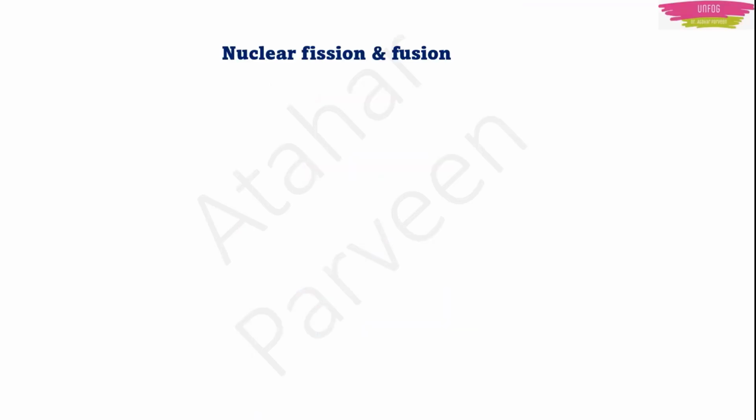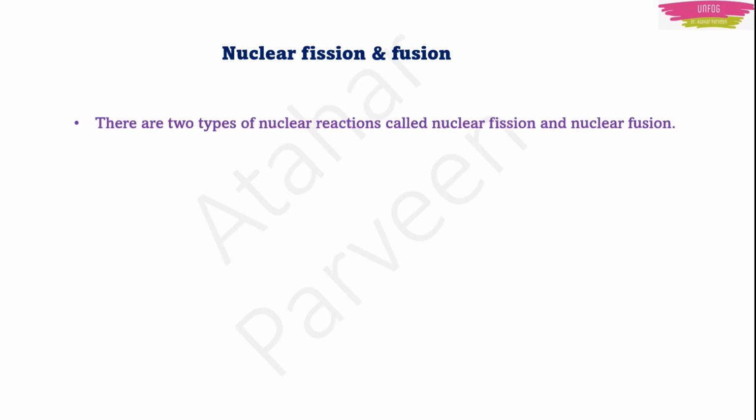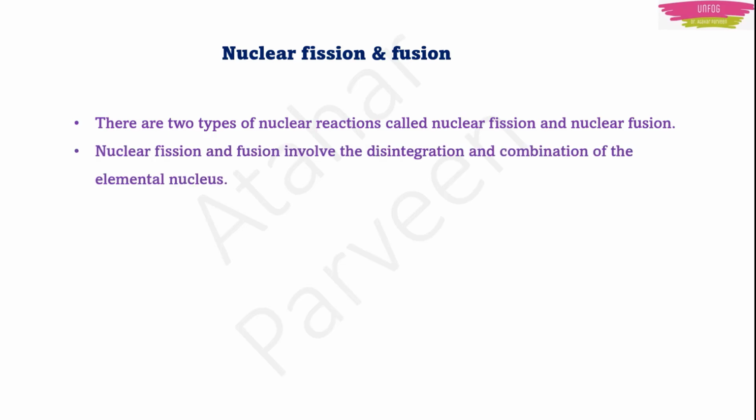Now let's talk about nuclear fission and nuclear fusion. Now this is the time for us to understand what is nuclear fission and nuclear fusion, after understanding the concept of isotopes. Now there are two types of nuclear reactions. All the nuclear reactions can be divided into two types. One is nuclear fission, the other is nuclear fusion. Fission means breaking, you remember.